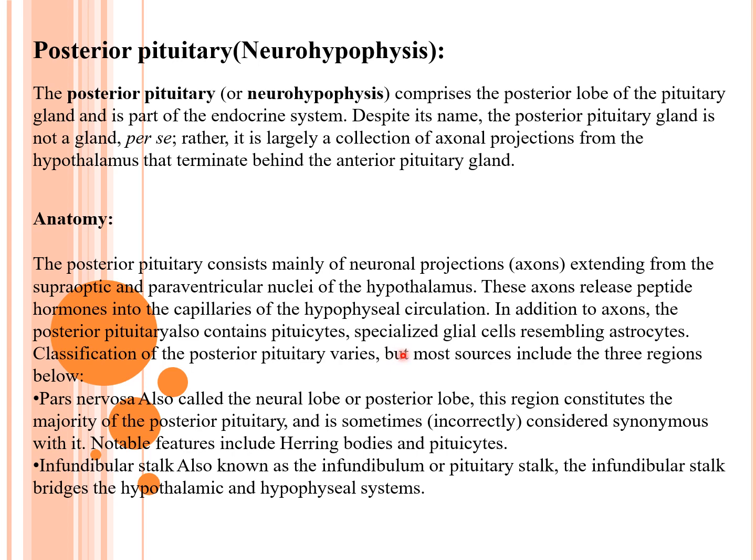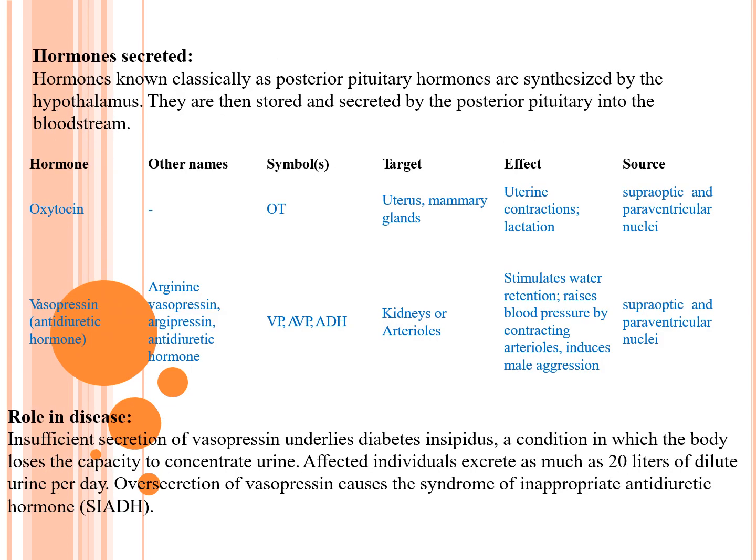Classification of the posterior pituitary varies, but most sources include these regions: the pars nervosa, also called the neural lobe, right? Then the infundibular stalk, also known as the infundibulum or the pituitary stalk, bridges the hypothalamic and hypophyseal systems. Hormones secreted: classically, they are known as the posterior pituitary hormones, synthesized by the hypothalamus. They are stored and secreted by the posterior pituitary into the bloodstream, namely oxytocin and vasopressin, also known as the antidiuretic hormone.